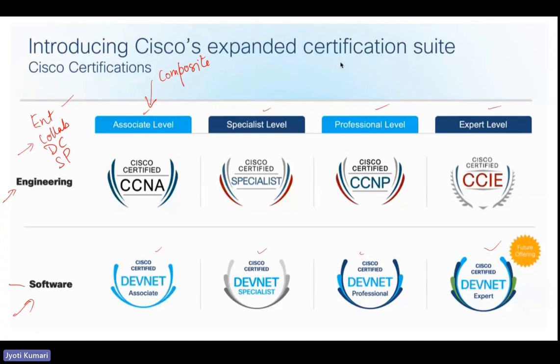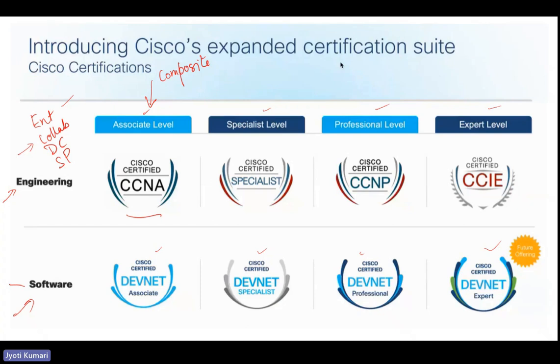Enterprise is nothing but a new term for routing and switching. Then we have a little bit of security, a lot of wireless, some automation, and SD-WAN, all of that is now part of CCNA. So it is a foundation of all the different technologies combined into one. That is the CCNA.